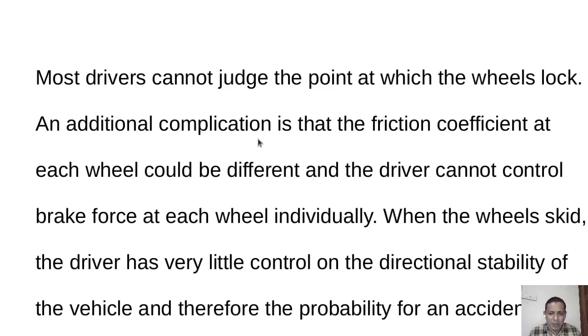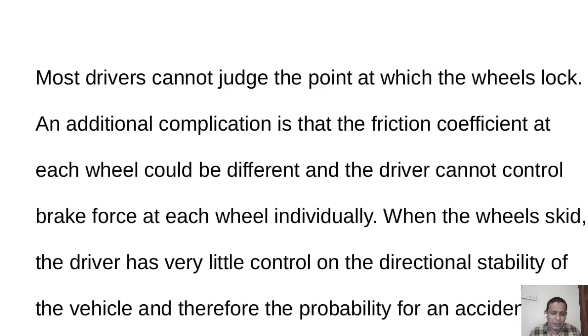An additional complication is that the friction coefficient at each wheel could be different, and a driver cannot control the braking force at each wheel individually. When the wheels skid, the driver has very little control over the directional stability of the vehicle, and therefore there is a probability of an accident.